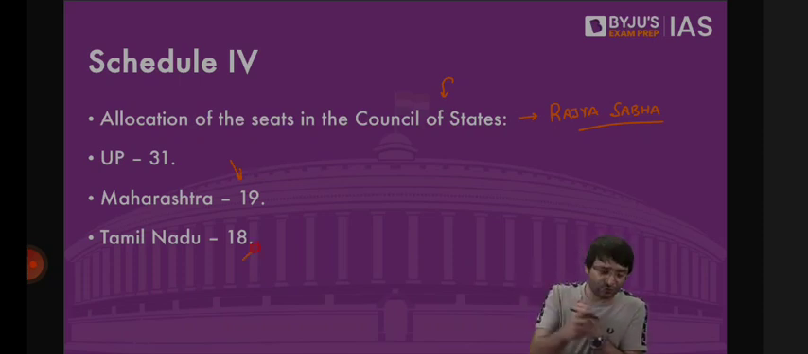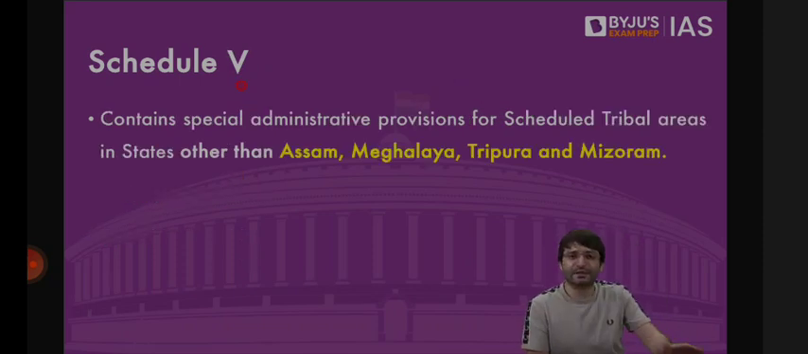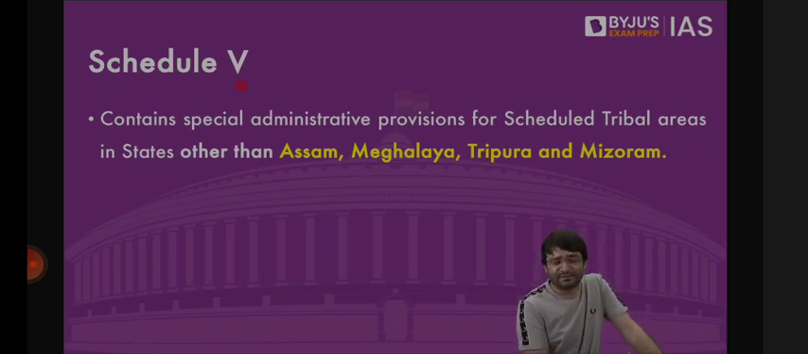And tomorrow, when we meet at 6 o'clock in the morning, we will discuss Schedule 5, which deals with the administration of tribal areas other than Assam, Meghalaya, Mizoram, and Tripura. Then we will discuss Schedule 6, then Schedule 7, then Schedule 8, then Schedule 9, then Schedule 10. And once that is over, then we will look at center-state relations tomorrow.